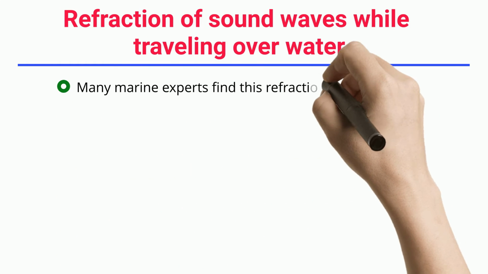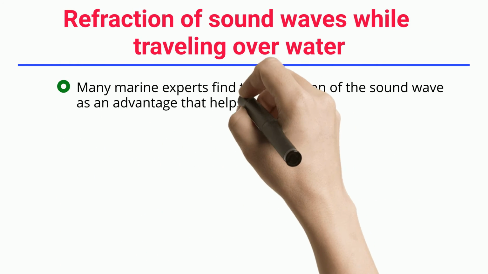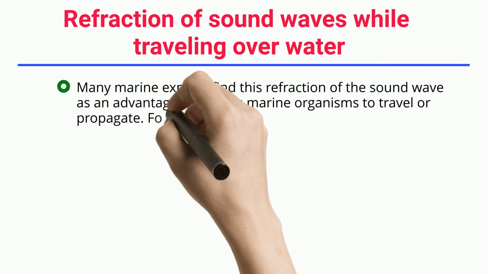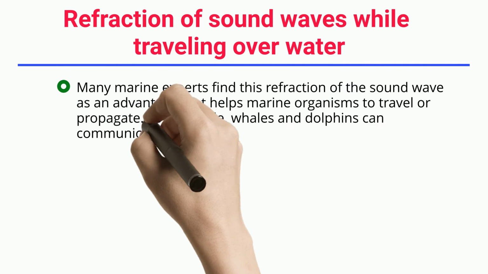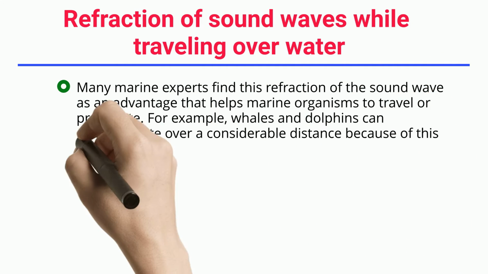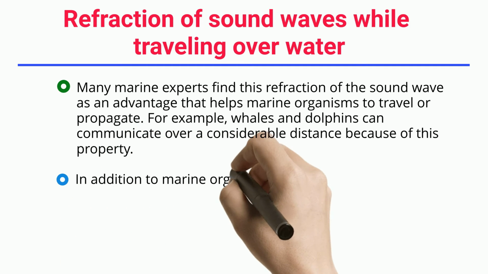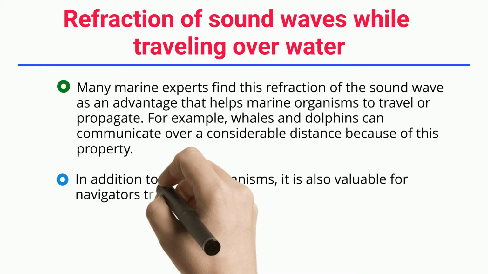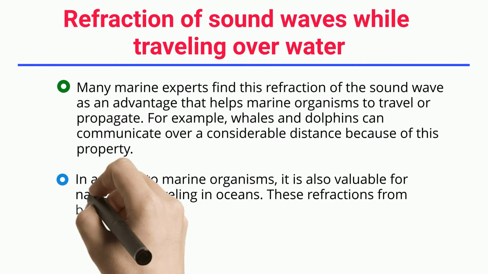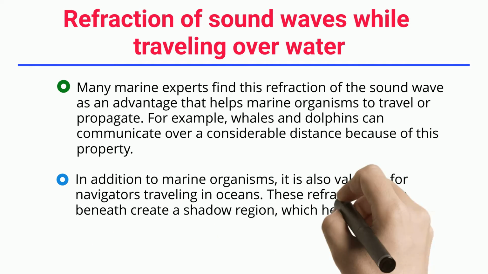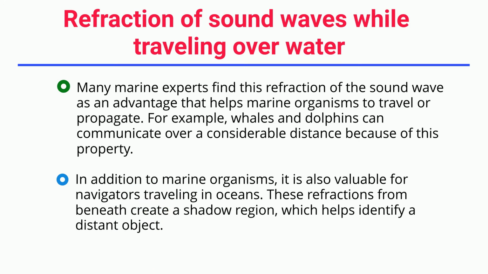Many marine experts find this refraction of the sound wave an advantage that helps marine organisms to travel or propagate. For example, whales and dolphins can communicate over a considerable distance because of this property. In addition to marine organisms, it is also valuable for navigators traveling in oceans. These refractions from beneath create a shadow region, which helps identify a distant object.